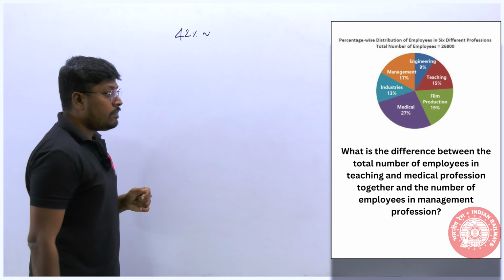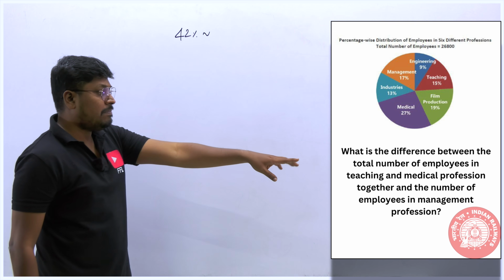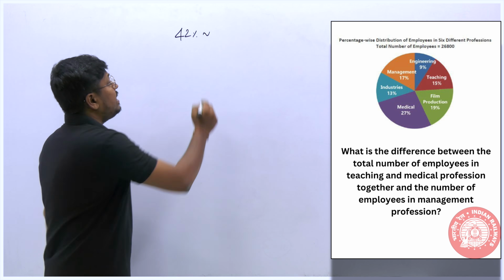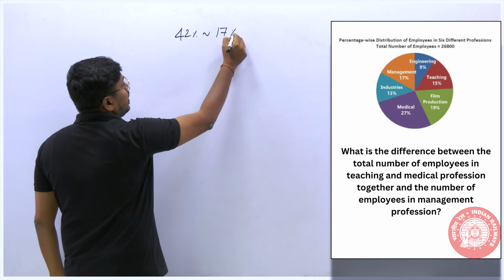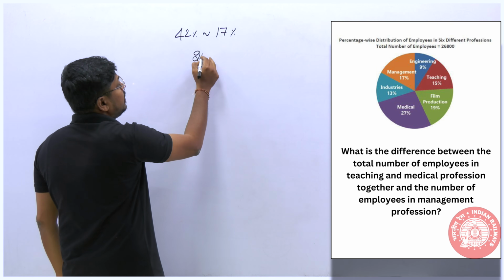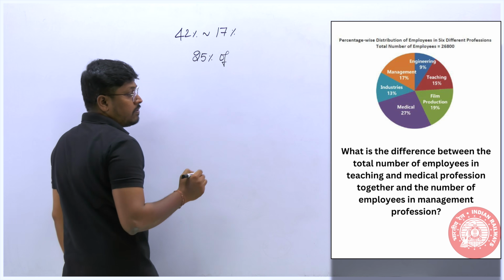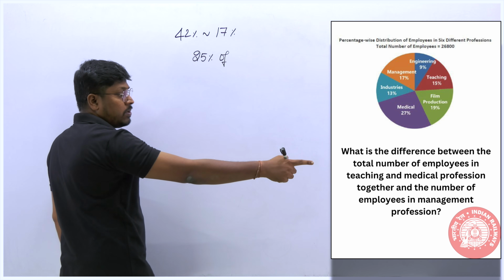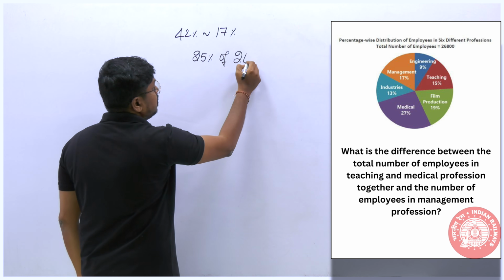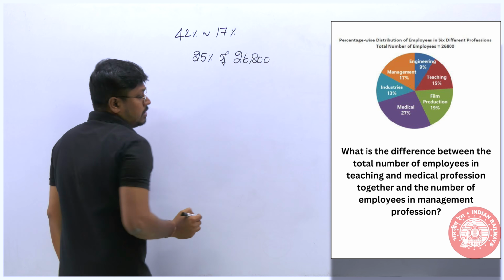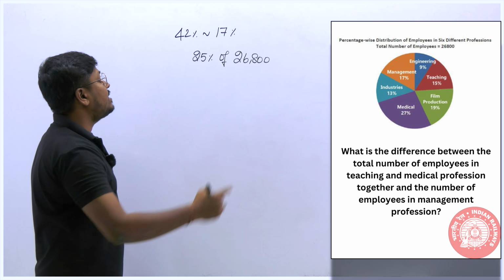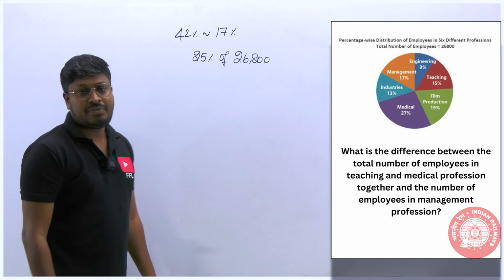Now the difference with the management department. Management is 17%. So 42% minus 17% gives a difference of 25%. So 25% of the total number. The total number of employees will be 26,800.